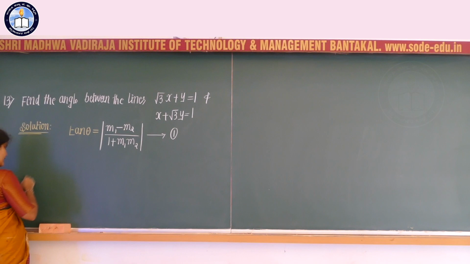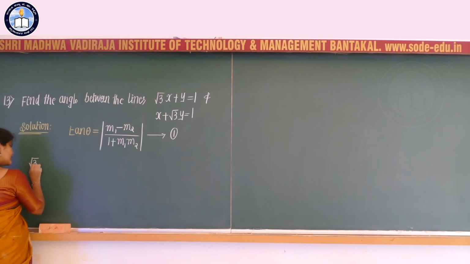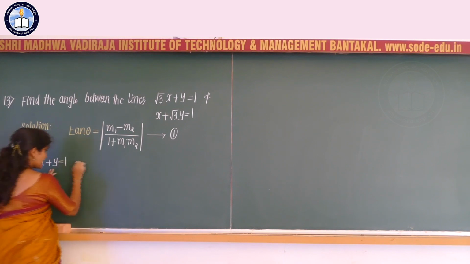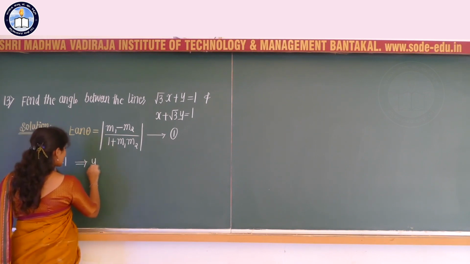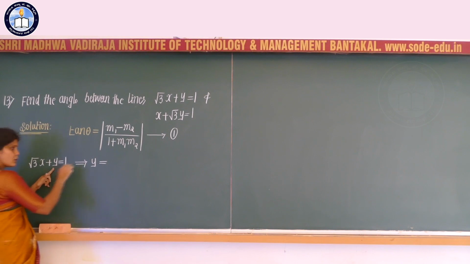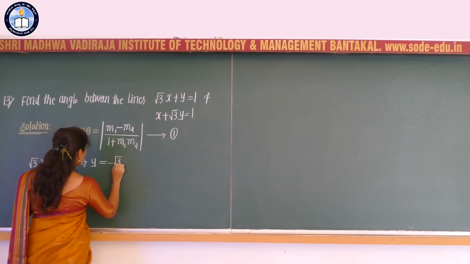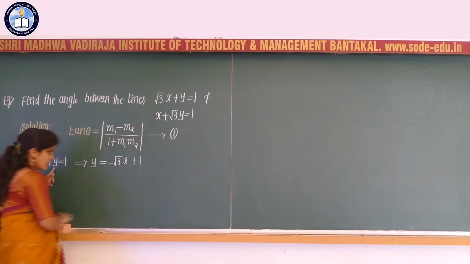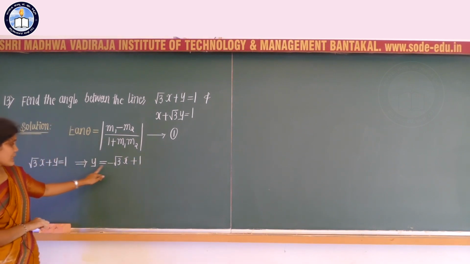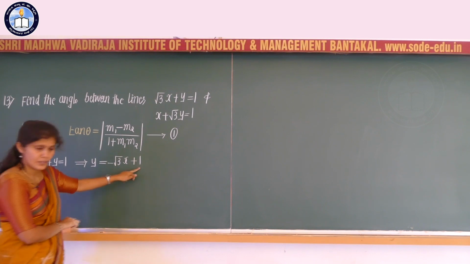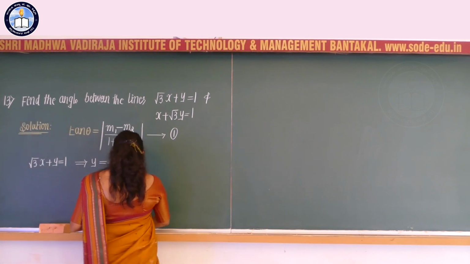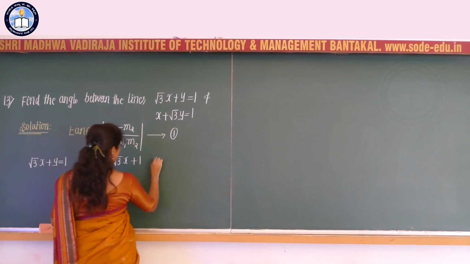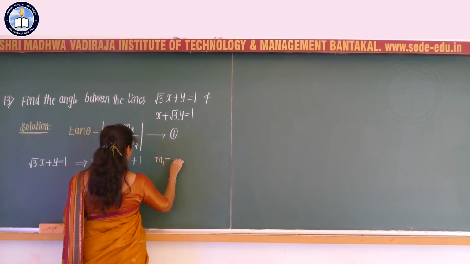So let me consider the first equation as root 3 into x plus y is equal to 1, or this I can write as y is equal to minus root 3 into x plus 1. So this is present in the form of y is equal to m into x plus c, correct, or I can write m1 is equal to minus root 3.